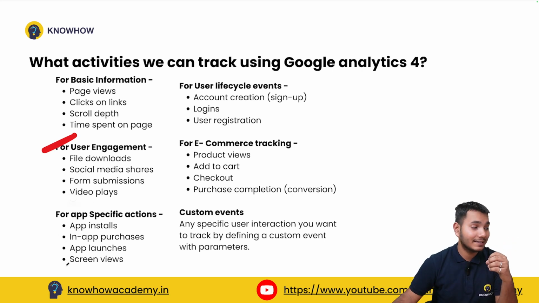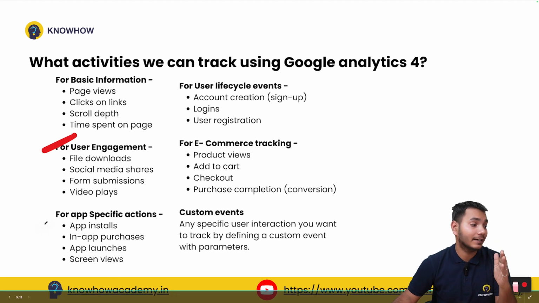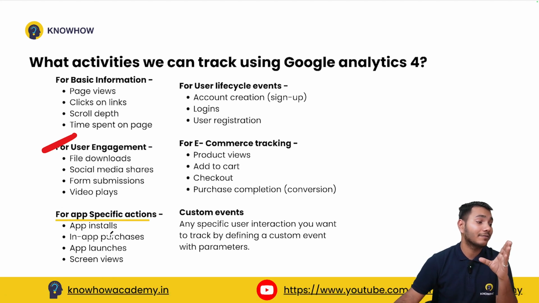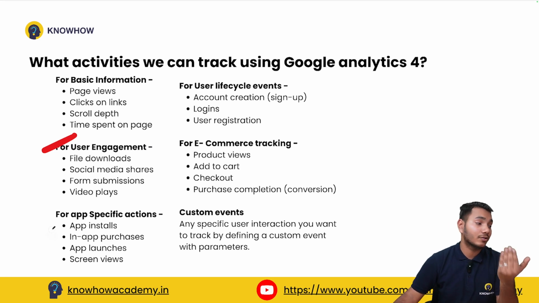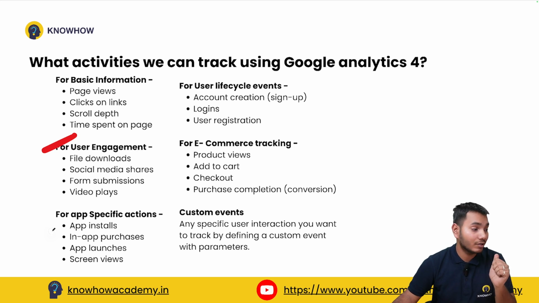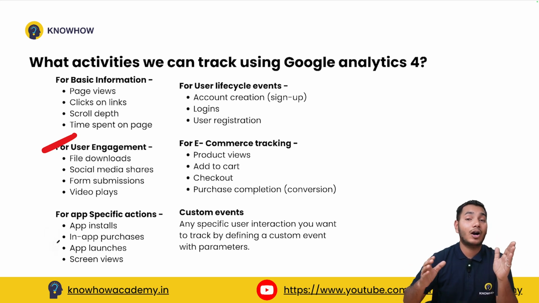Here, as you can see, you can also track your app data, meaning the specific actions going on in your app. First, you can get to know about the app installs. Then you can also see in-app purchases, like how many purchases have been made throughout a month or week.